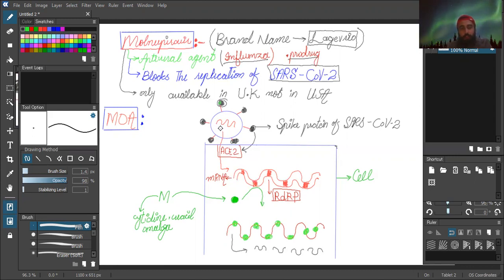And the genomic material of this SARS-CoV-2 is messenger RNA. The messenger RNA which is present in this SARS-CoV-2 is positive sense RNA.